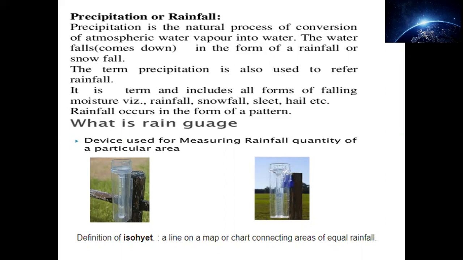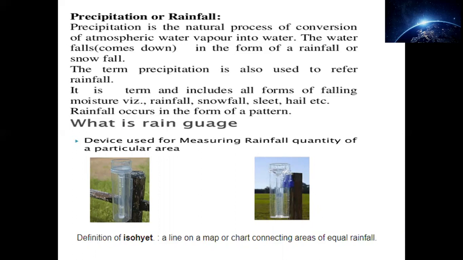Precipitation is also used to refer to rainfall. The term includes all forms of falling moisture, that can be rainfall, snowfall, sleet, hail, etc. Rainfall occurs in the form of a pattern. Now the next question arises, which is the device used for measuring rainfall? The device used for measuring rainfall is the rain gauge. It is used for measuring the rainfall quantity of a particular area.